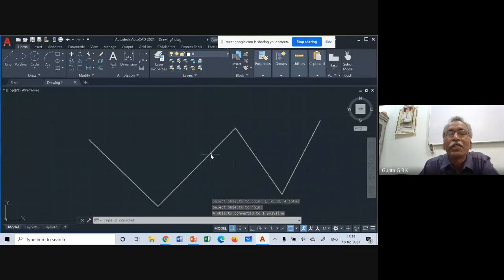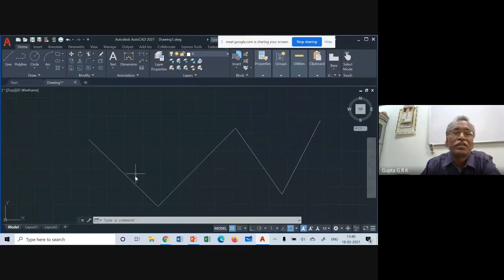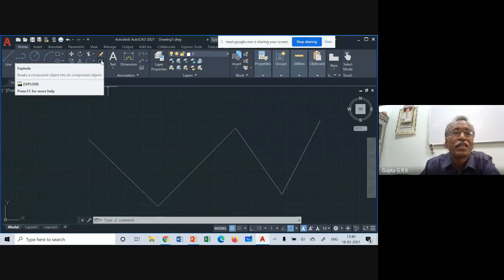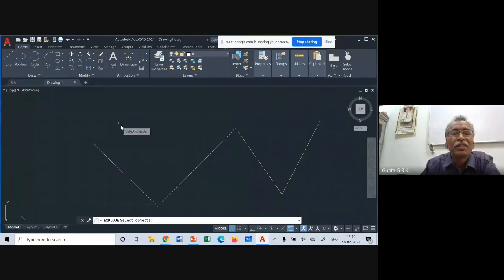Okay, sometimes in the solid, suppose one of the faces is a hexagon, you have drawn it like a polyline. But later, you come to know that some of the lines are visible and some of the lines are hidden. But it is a single object if it is a polyline. So if you want to separate them, there is what is called explode, right? Either you type explode or you take this particular icon. Could you see that icon, explode? If you just click on explode, then select objects, it is coming, explode select objects. Now I select this, enter. Okay, this is selected, then enter.